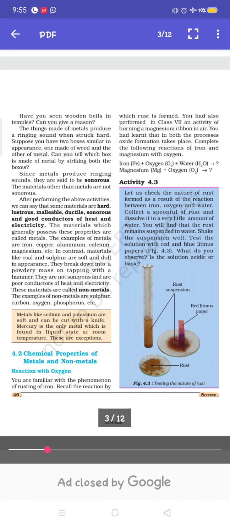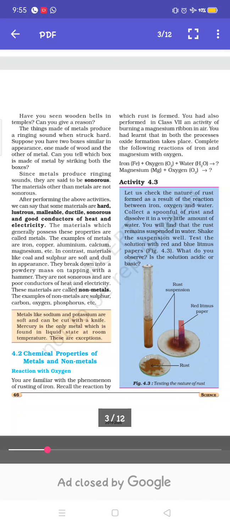There are some exceptions also. Metals are hard, but sodium and potassium are exceptions, which means they are soft and can be easily cut with the help of a knife. I have also told you about liquid metals.